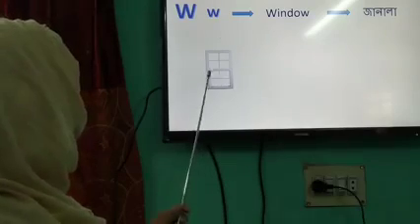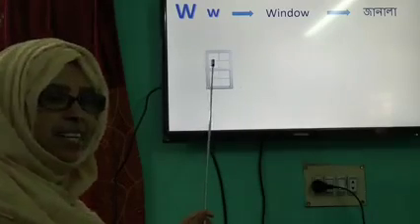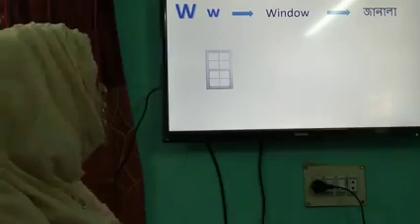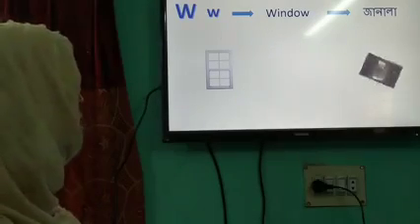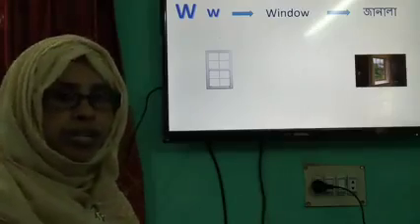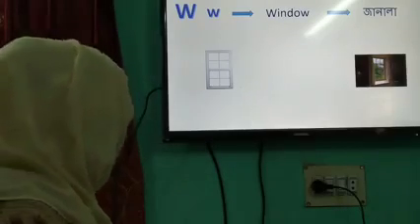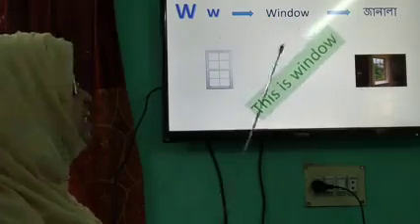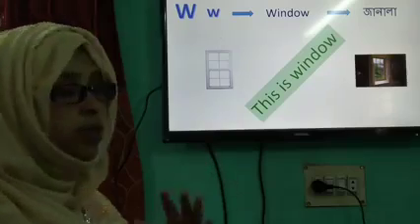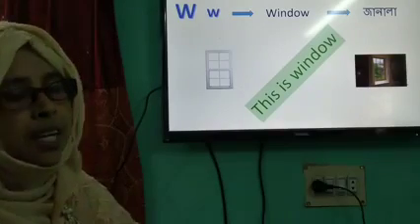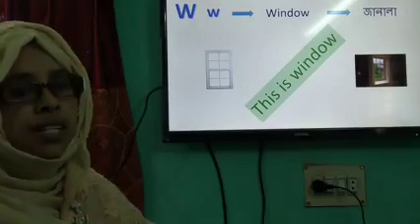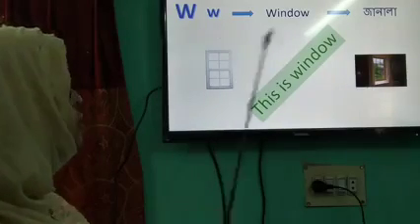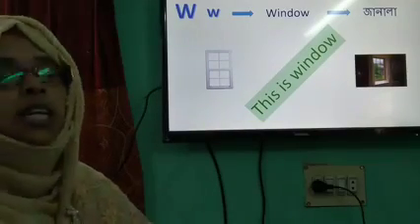So look here again. Here is another picture for you, and this is window. So we can say this is window. W for window. Window means হচ্ছে জানালা.